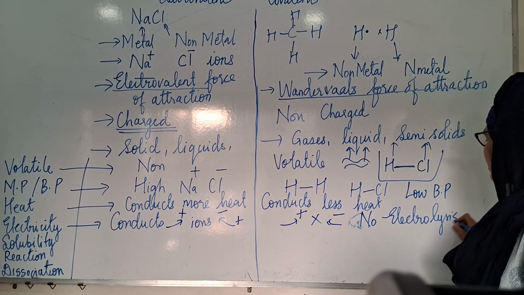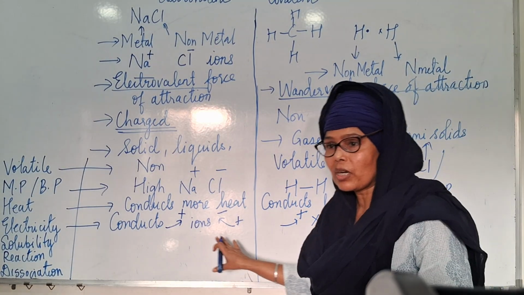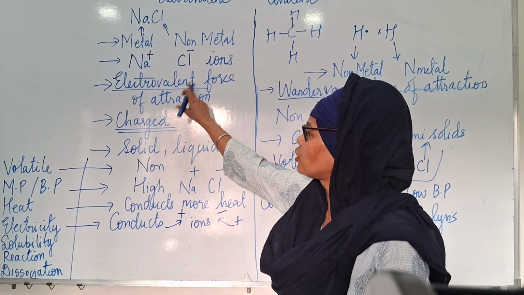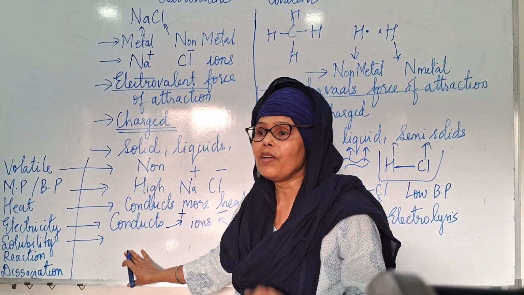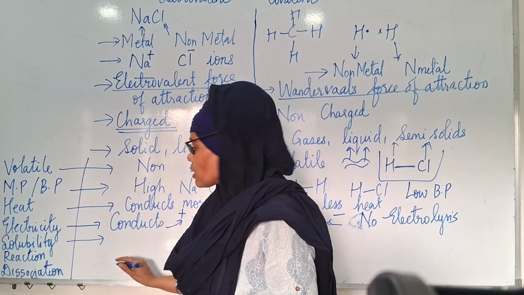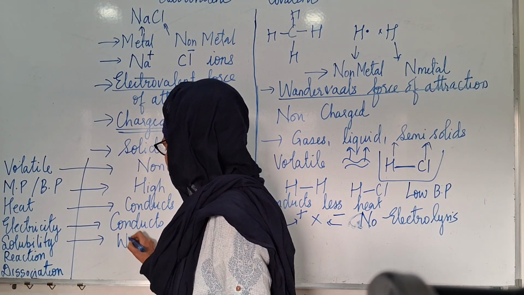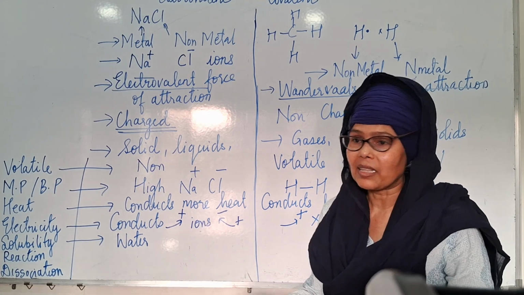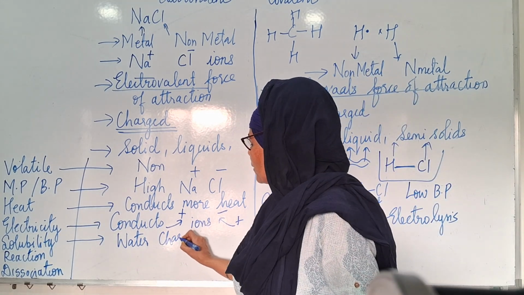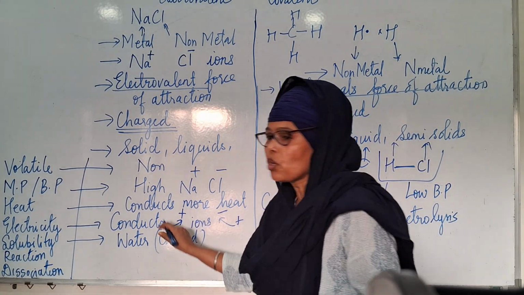Electrolysis happens due to current. Okay? So electrolysis will happen here because it is having charged particles. Solubility in what? It will be soluble. Will it be soluble in water? Yes, because it is charged. So it is soluble in water. Because like dissolves like. This is charged and these particles are charged. So it will dissolve in water.